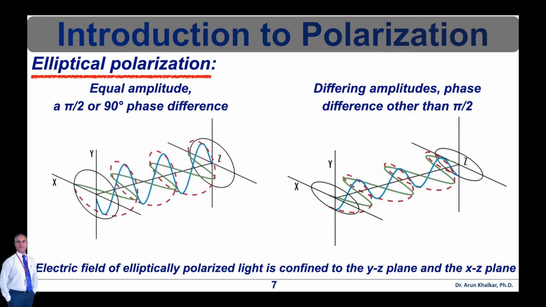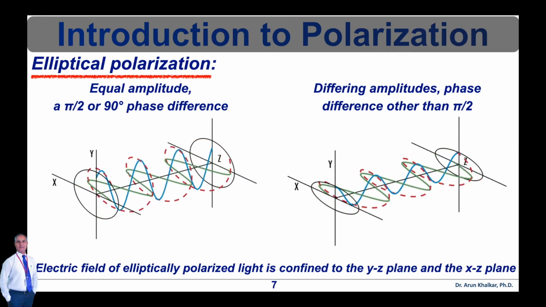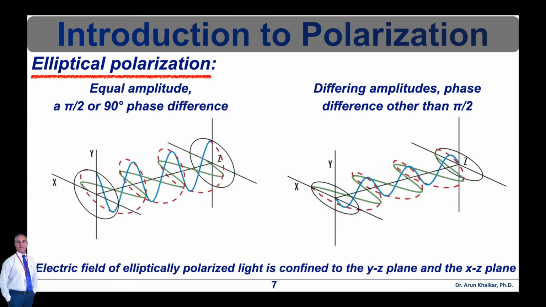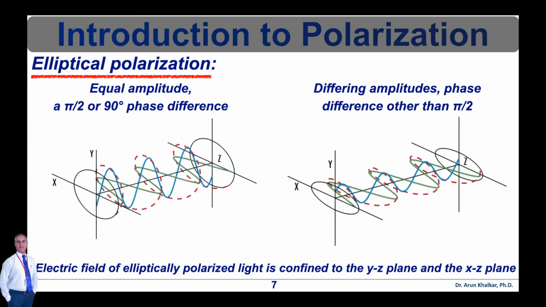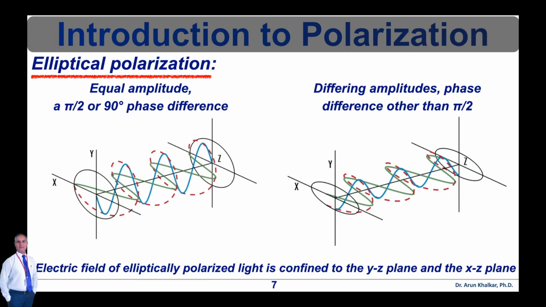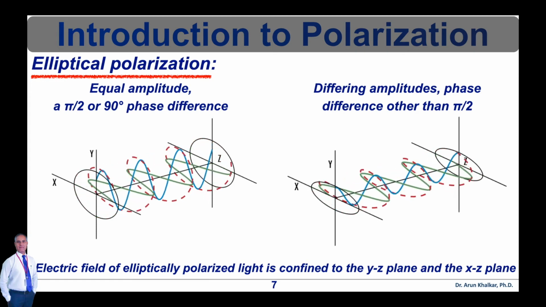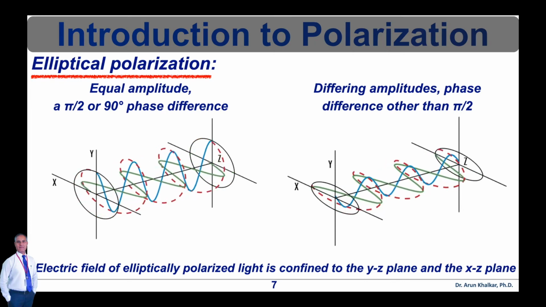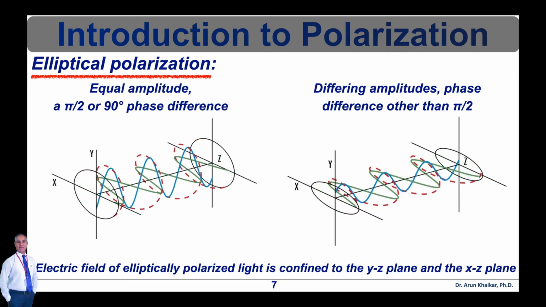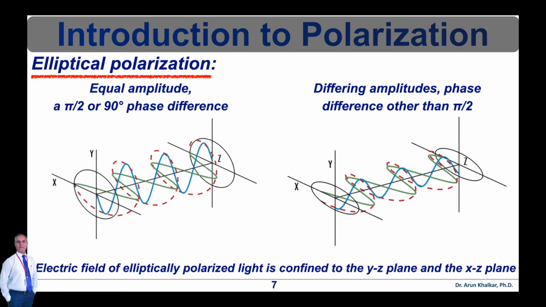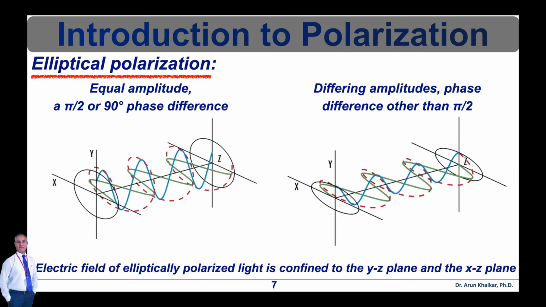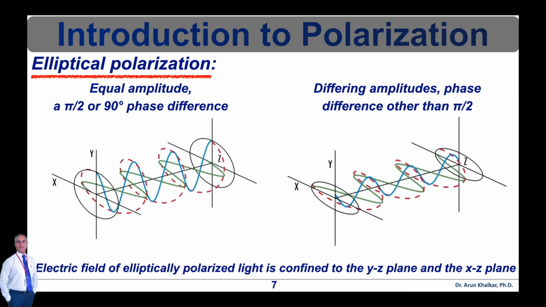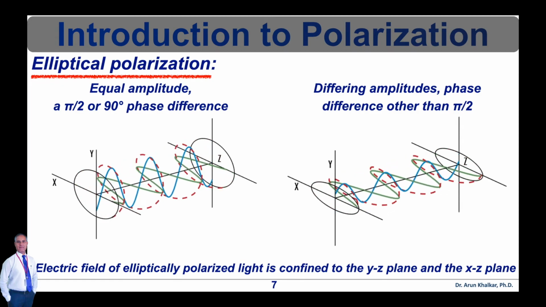In this figure, the circular electric field, which is shown on the left hand side, has two components which are of equal amplitude and have a pi by 2 or 90-degree phase difference. If the two components, however, have differing amplitudes, or if there is a phase difference other than pi by 2, then they will create elliptically polarized light, which is shown in the right hand side figure. This is called elliptical polarization.